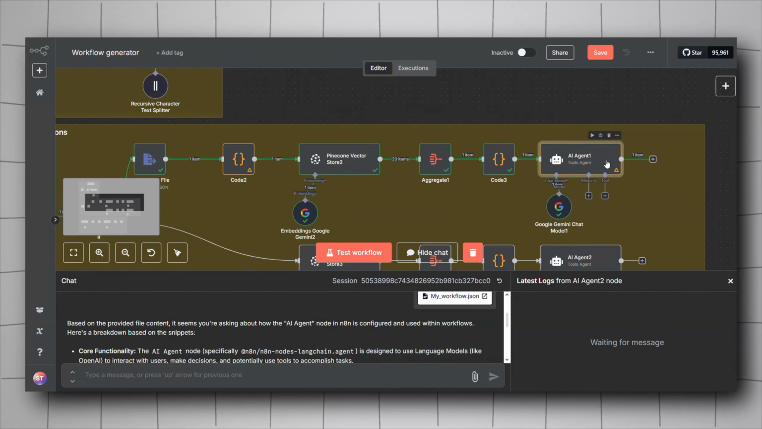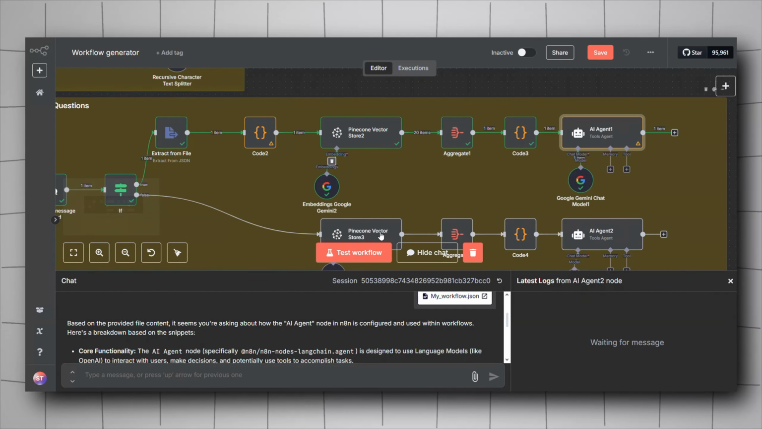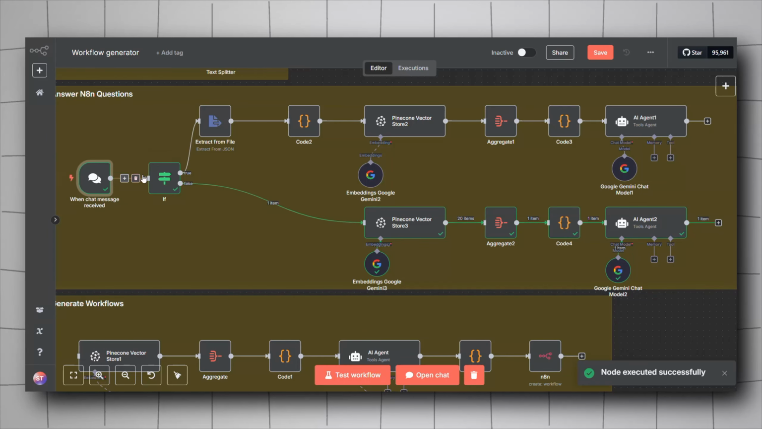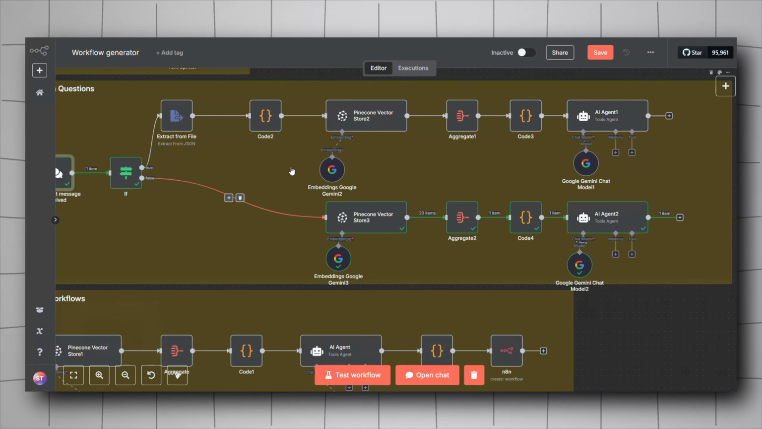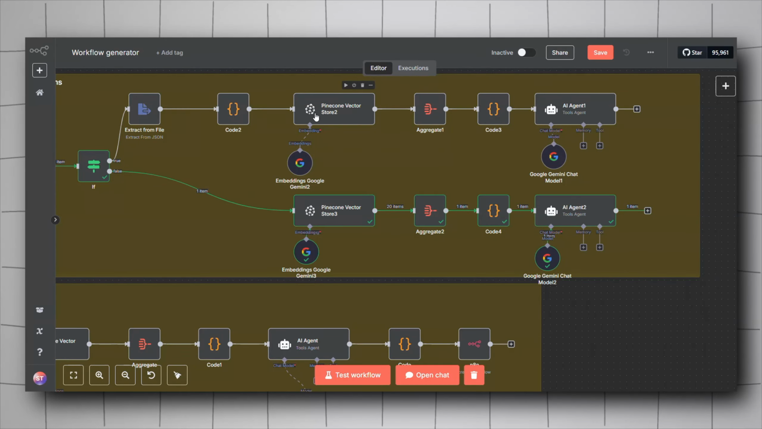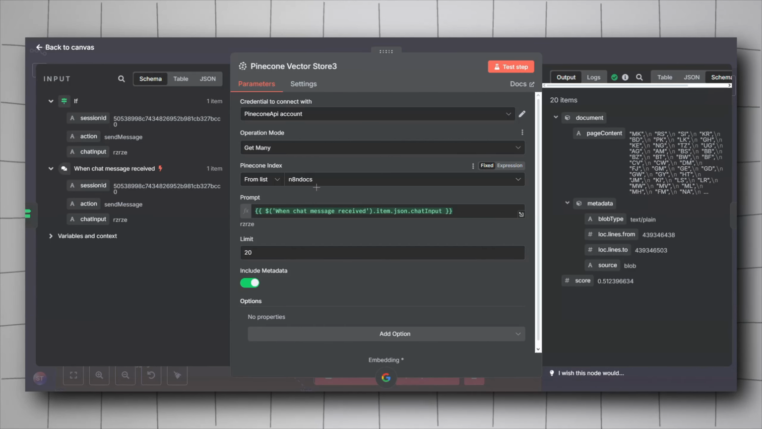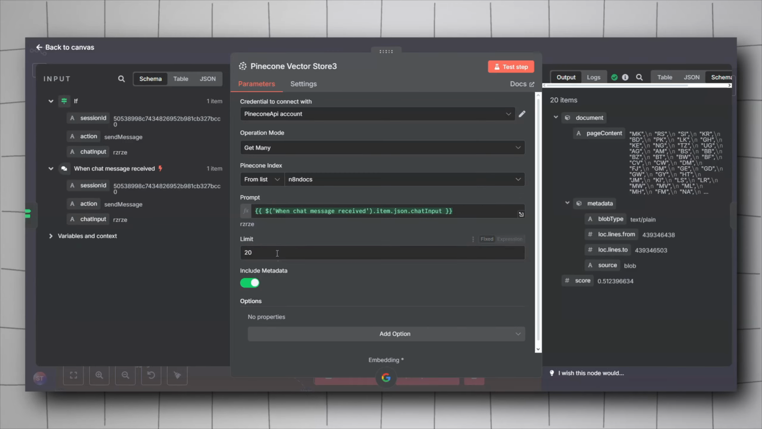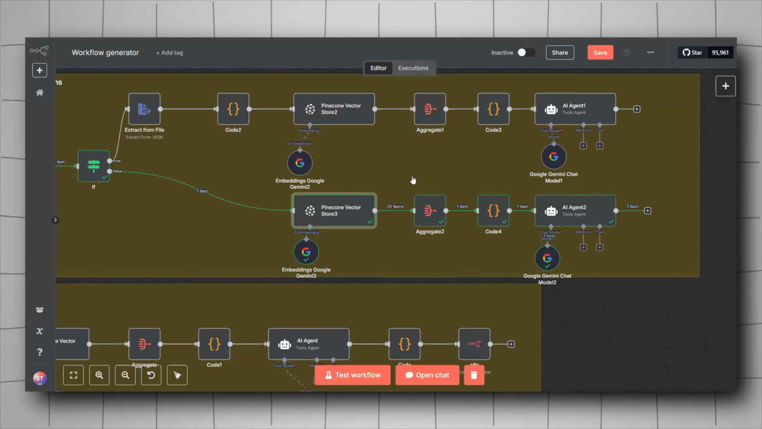Alright, this part will be covered if we inputted a file. If you don't include the file, we'll be redirected to the second path. It will be the same, just we don't need this first part here. Just copy and paste what I did in the first phase here or path without these two. Just vector store again, get many N8N nodes and drag and drop the chat input for the prompt. Limit to 20 again, select the embedding model.